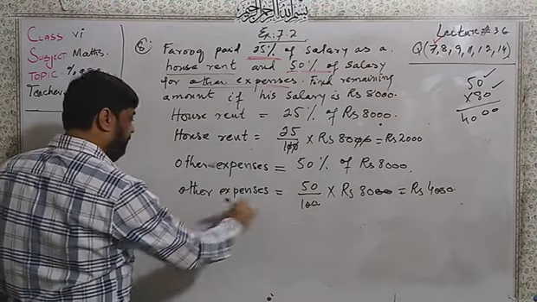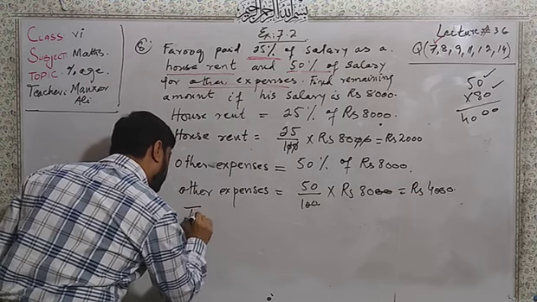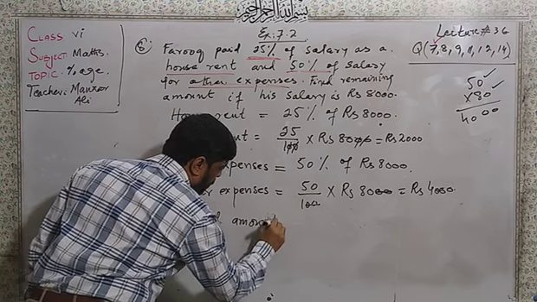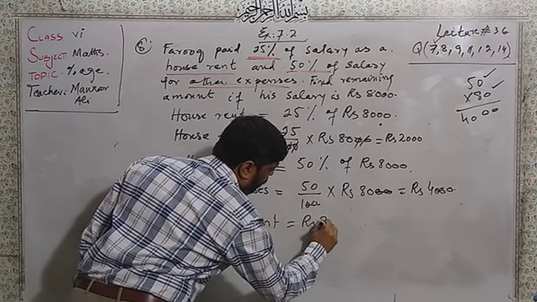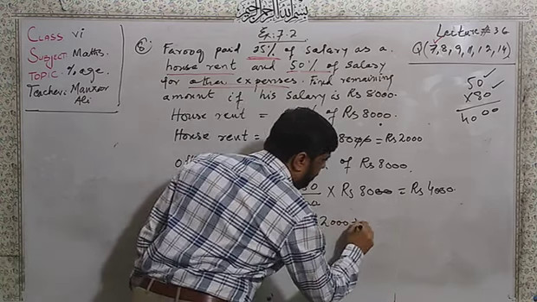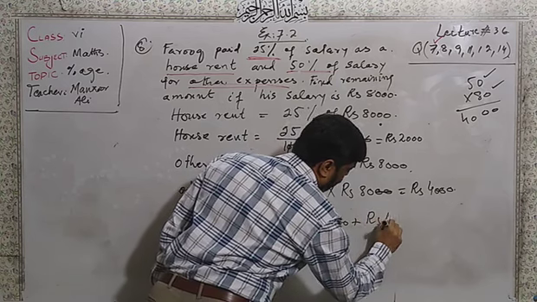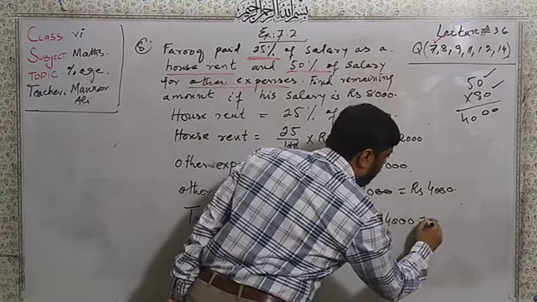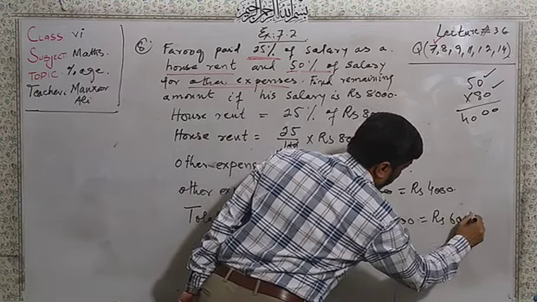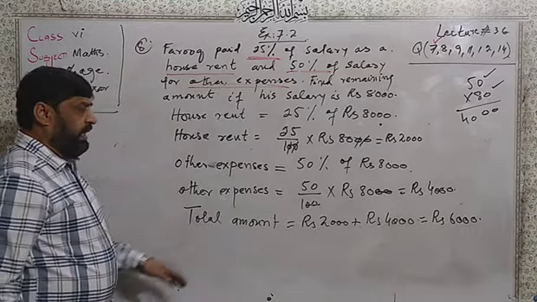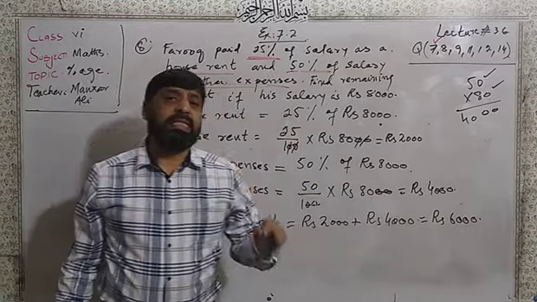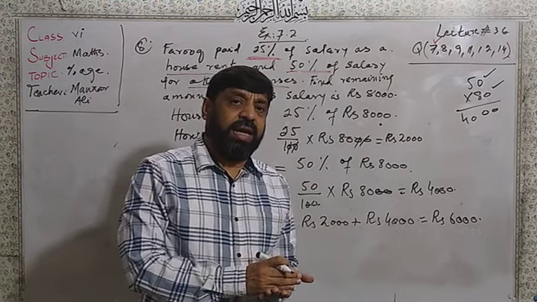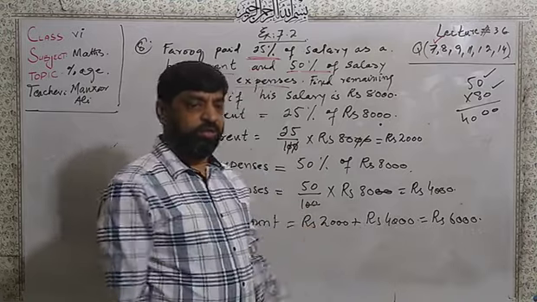This is total amount that is equal to rupees 2,000 plus rupees 4,000. Right? Now this will become rupees 6,000. Now this 6,000 is the total amount of Farooq for house rent and for other expenses.